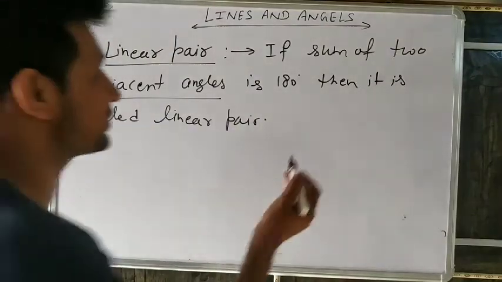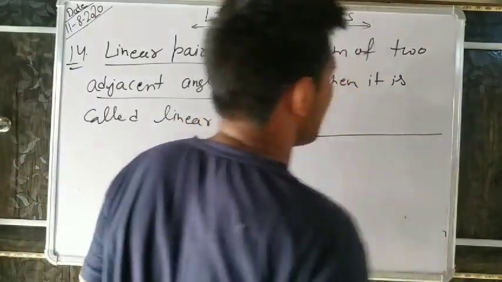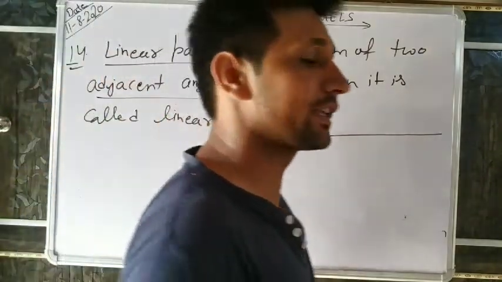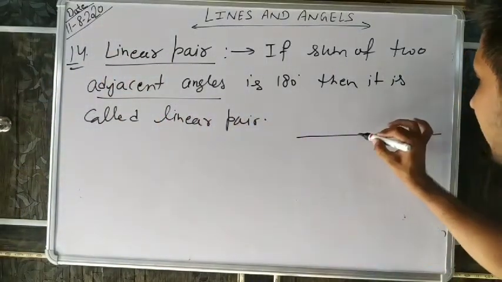What type of angle is this? Like this one: a linear pair, a straight line. You know, everyone, a straight line always makes 180 degrees.